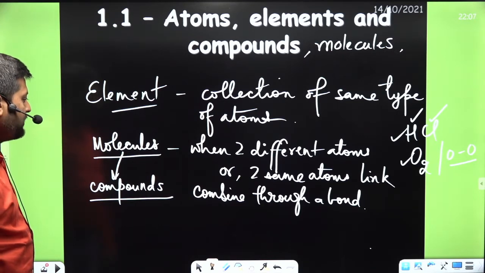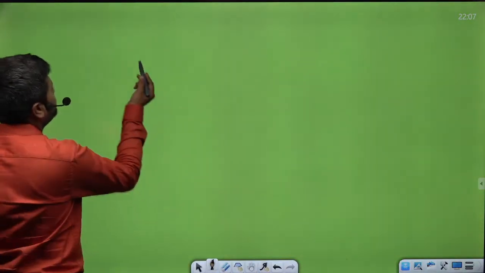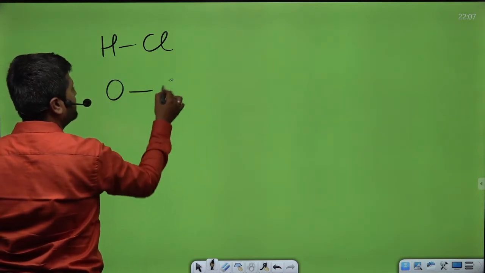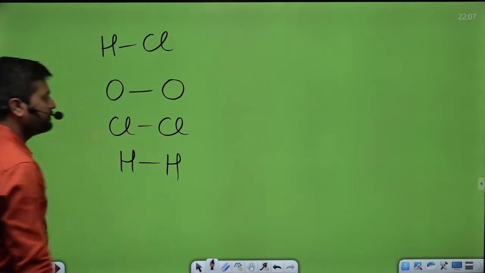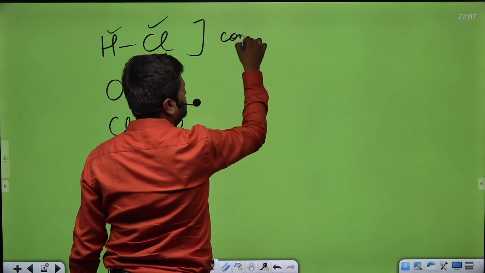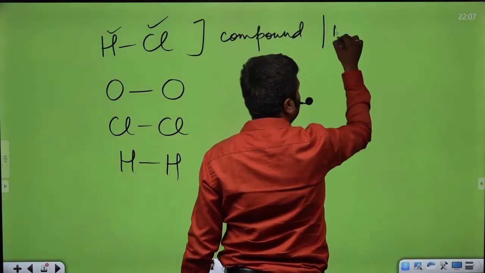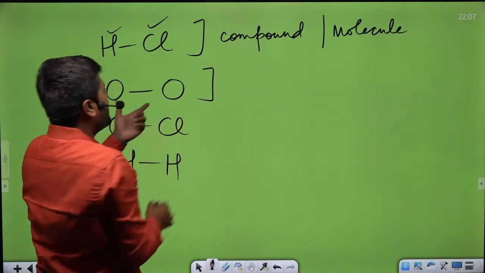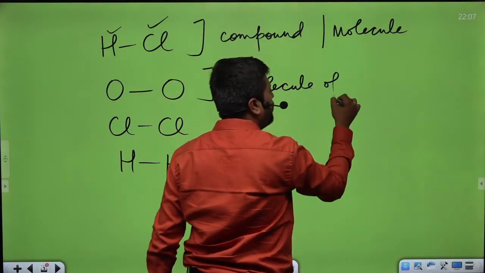Okay. Suppose we have HCl, right? And we have oxygen, we have chlorine, we have H2, and so on. Here two different atoms combine. So this is a compound, which is a molecule also. When two same atoms combine, we have a molecule of O2.